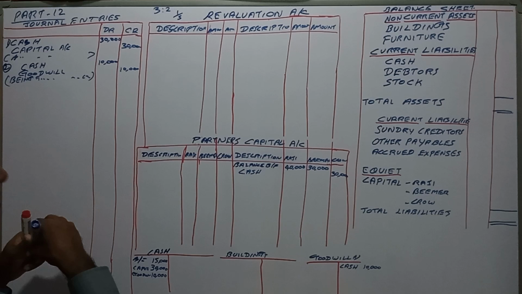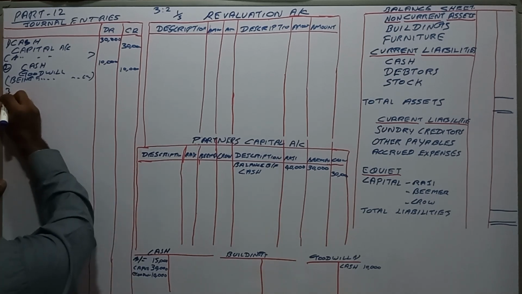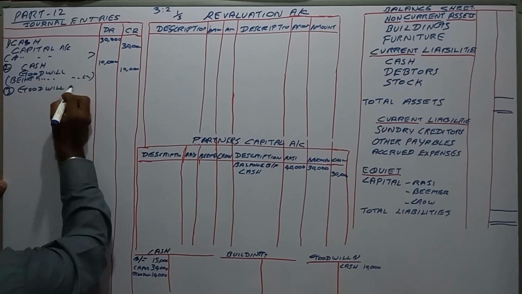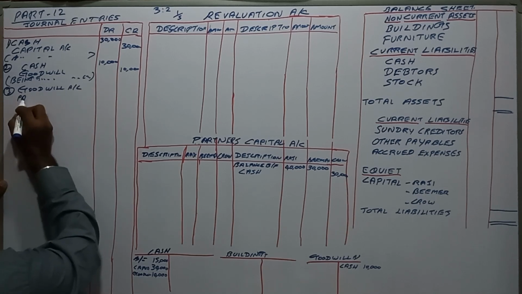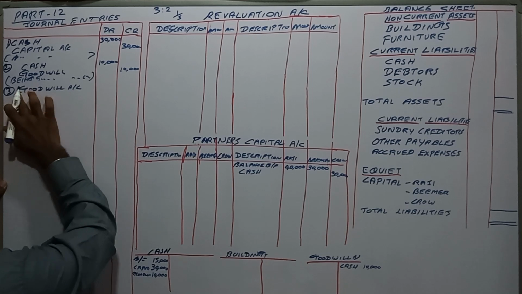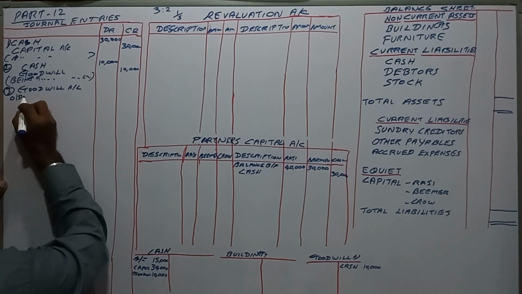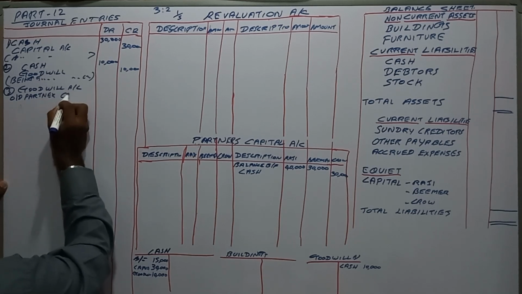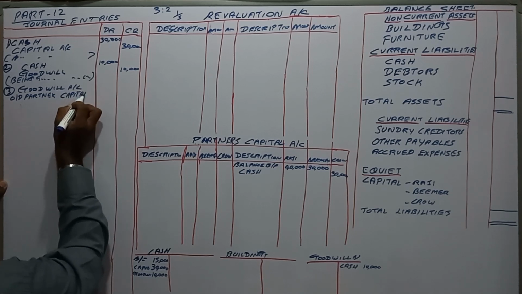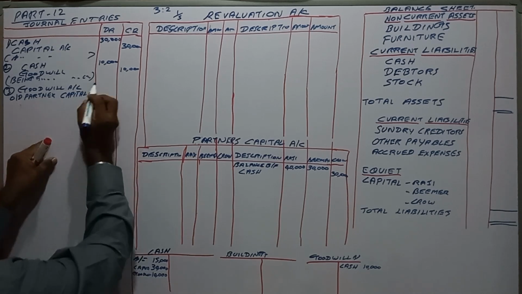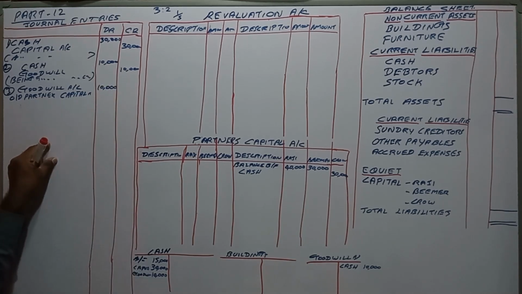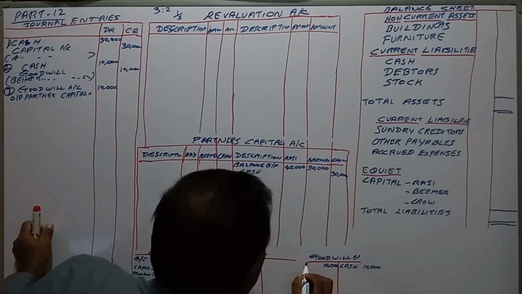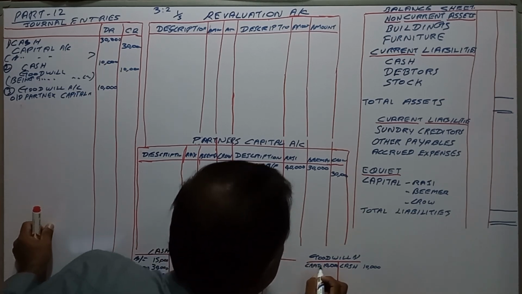That is goodwill account debit 10,000, old partners' capital account credit 10,000.